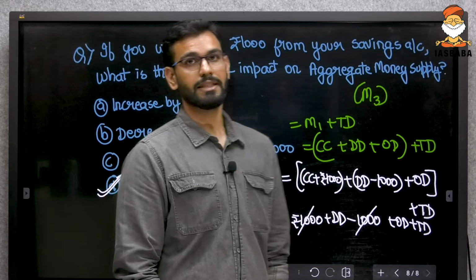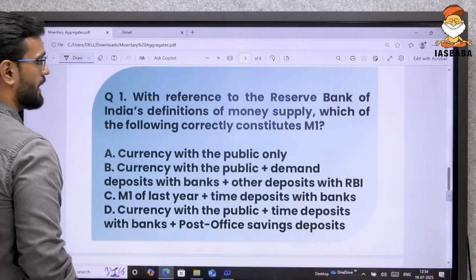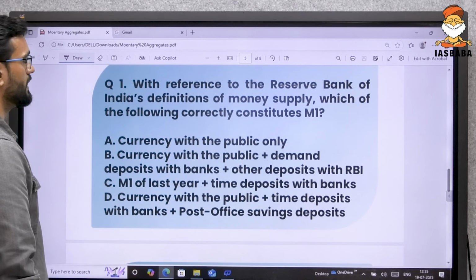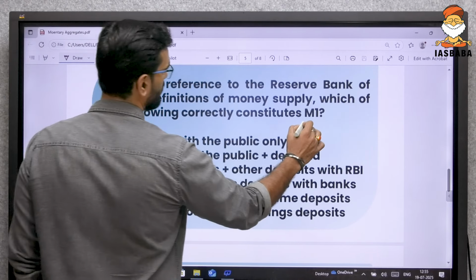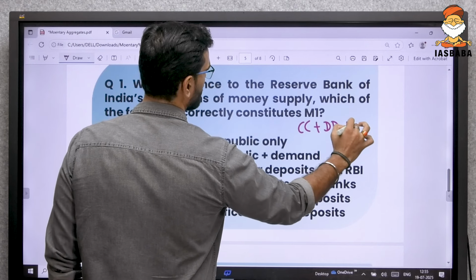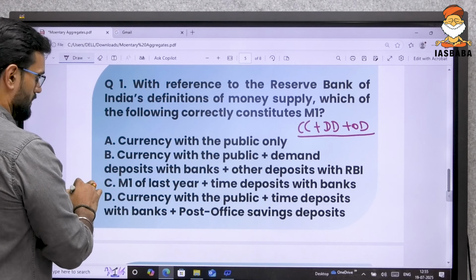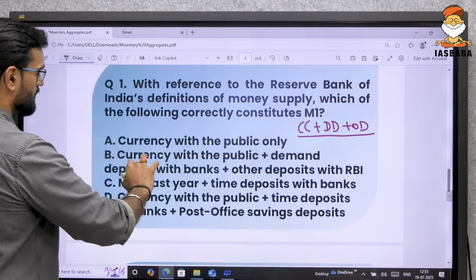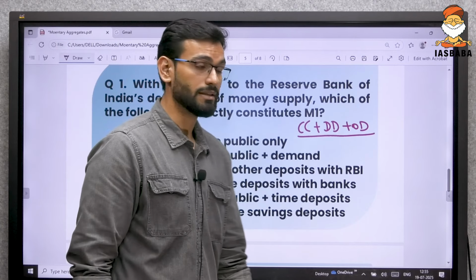I hope this is clear, guys. Alright, let's look at a few more questions. With respect to the Reserve Bank of India, this is an easy question. What constitutes M1? We know M1 is CC plus DD plus OD, that is, currency with the public plus demand deposits with the banks and other deposits with RBI.